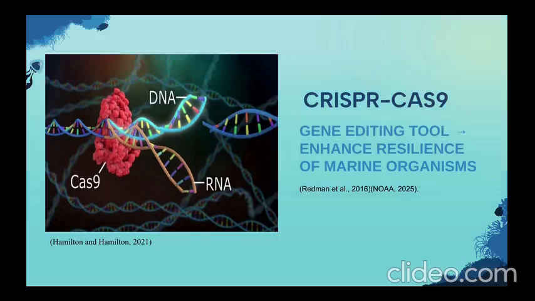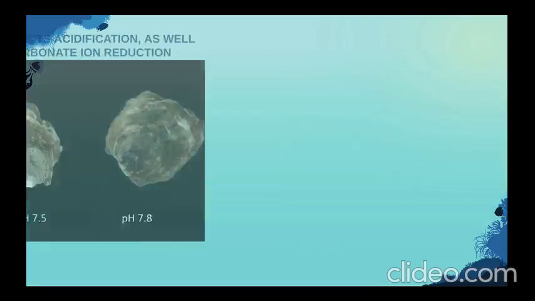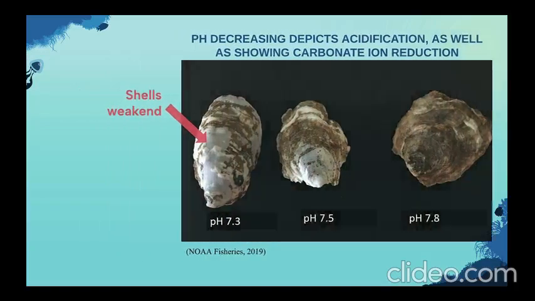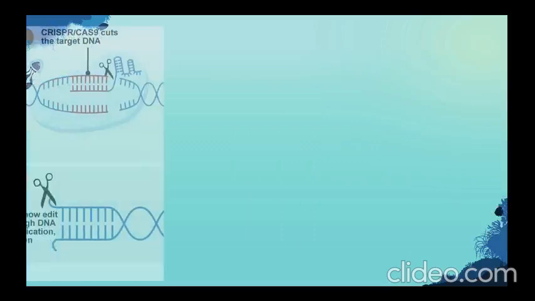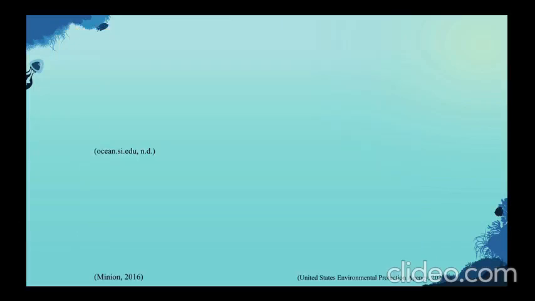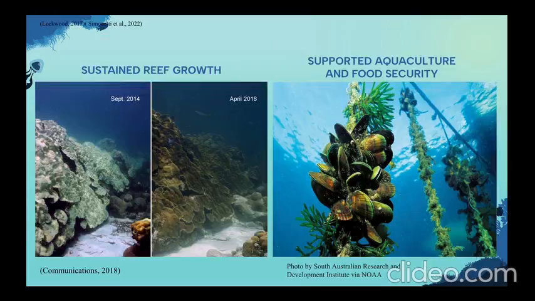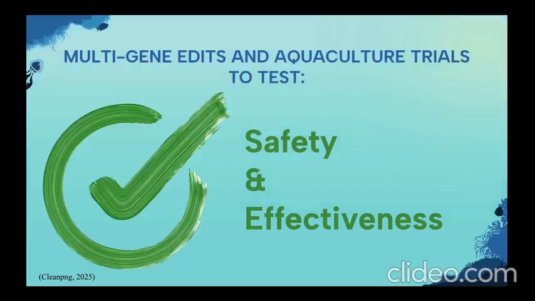CRISPR-Cas9 is a precise gene editing tool that could help address ocean acidification by enhancing the resilience of marine organisms. Acidification reduces carbonate ions, weakening the shells and skeletons of species like corals and shellfish. CRISPR offers solutions by targeting genes involved in calcification, acid-base balance, and stress tolerance. In corals, this could sustain reef growth, while in shellfish, it may support aquaculture and food security.